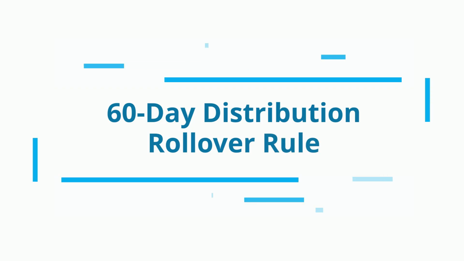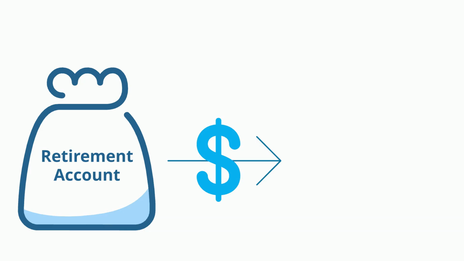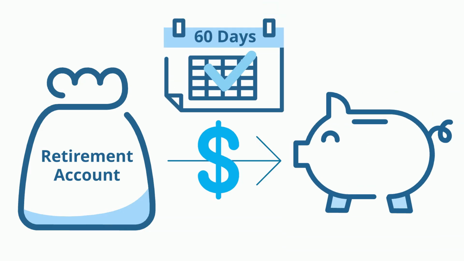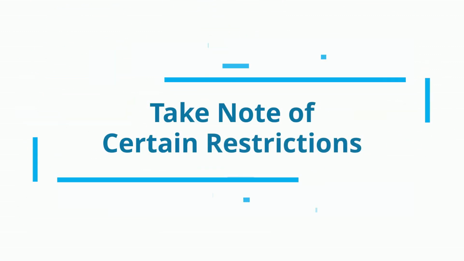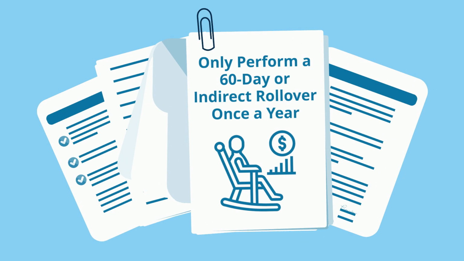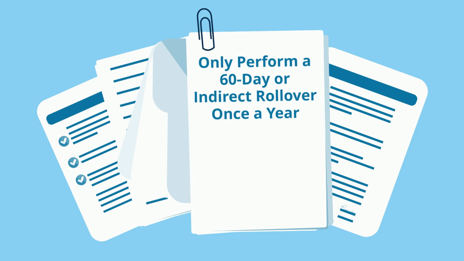60-day distribution rollover rule. Regardless of your specific type of retirement account, if you choose to complete an indirect rollover, you have exactly 60 days to place these funds in your self-directed IRA. Take note of certain restrictions. You can only perform a 60-day or indirect rollover once a year, or every 12 months, across all your IRA accounts. This rule does not apply to direct rollovers.